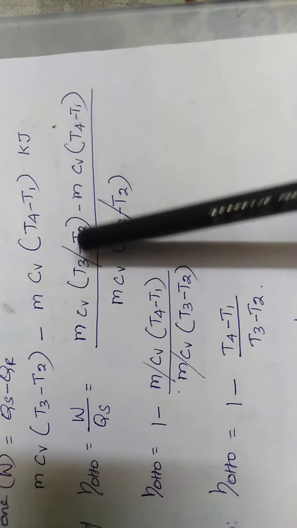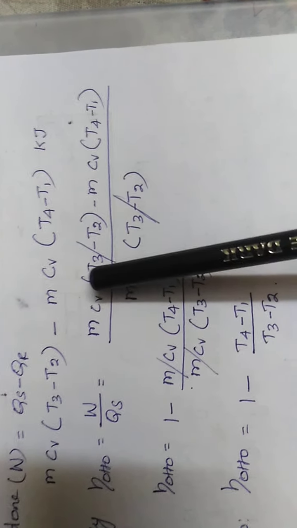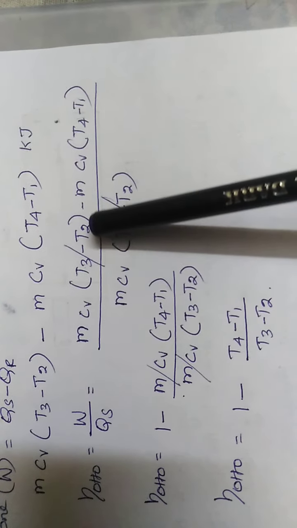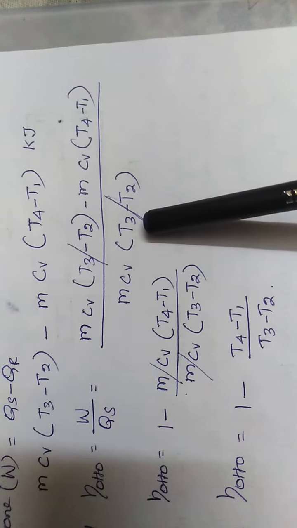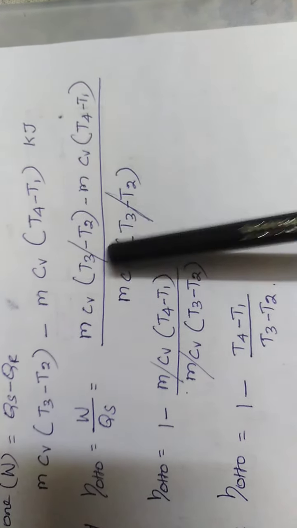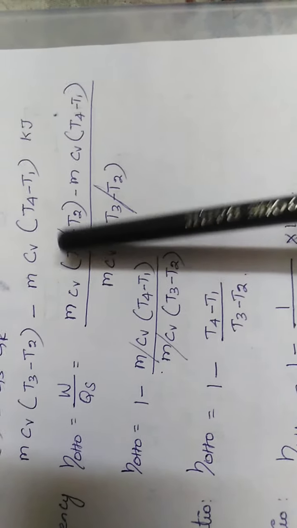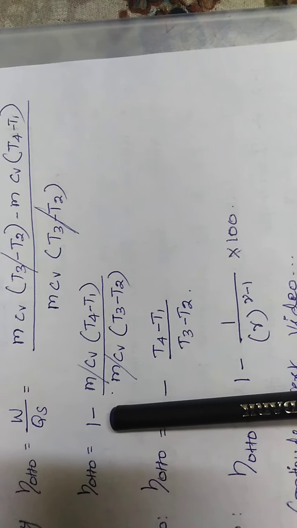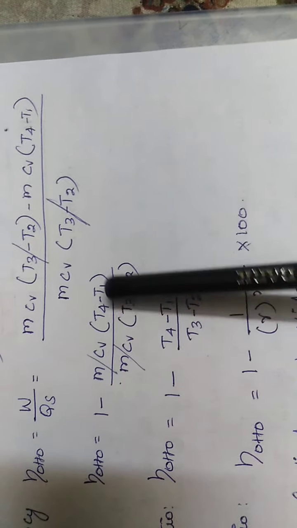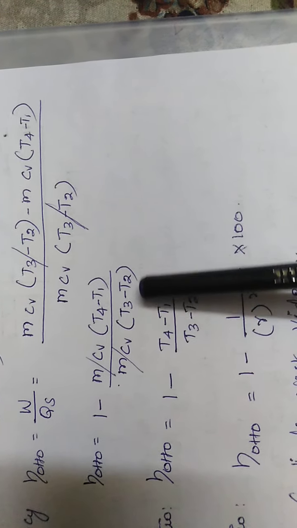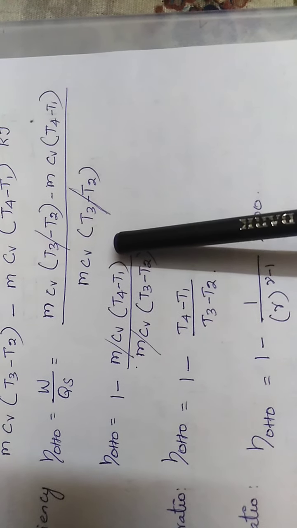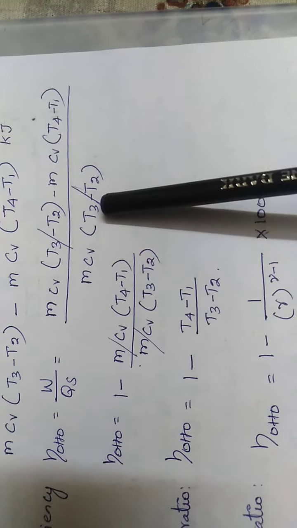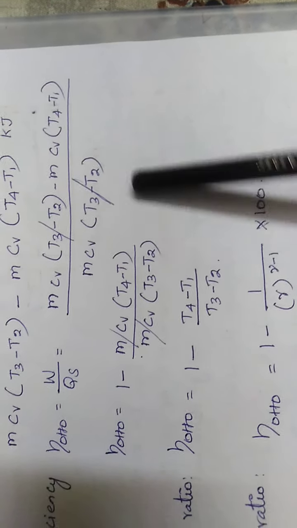So now I am going to cancel the numerator mCv (T3 minus T2) with the denominator (T3 minus T2). So we cancel this. Efficiency of the Otto cycle is 1 minus mCv (T4 minus T1) over mCv (T3 minus T2), that is heat rejected over heat supplied.